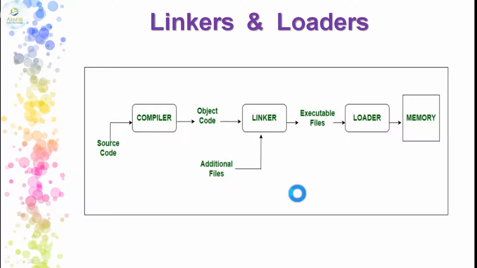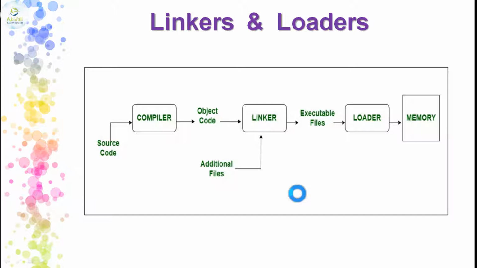As you can see in this diagram, the source code that is written in a high level language, the compiler will convert it into the object code. The object code is given to the linker. Instead of having object code only, it can have additional files that are supporting the object code or the source code, which will directly join the linker. So the linker combines the object code and the additional files together and prepares a single file. That file we will call an executable file.